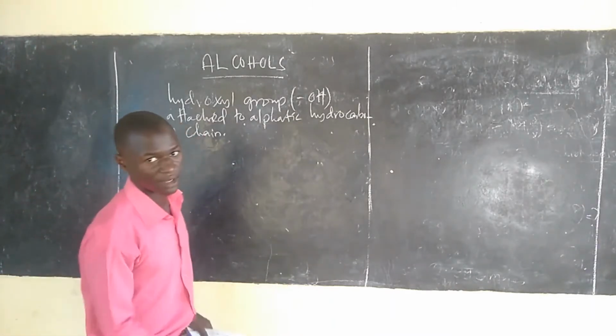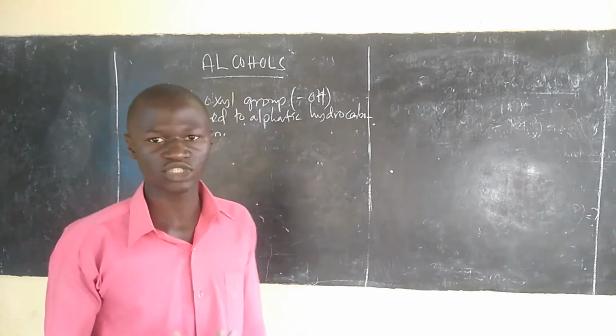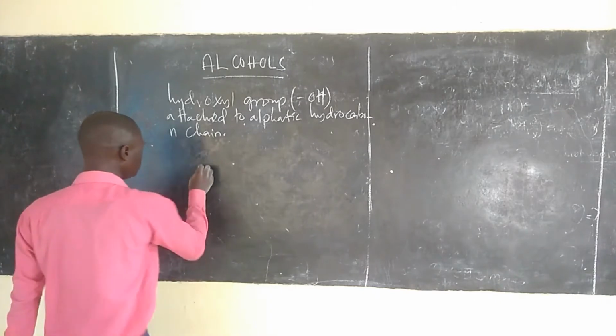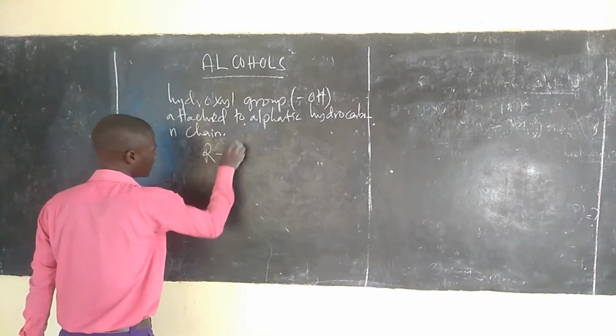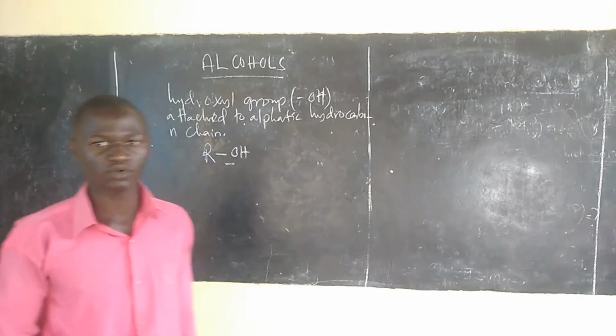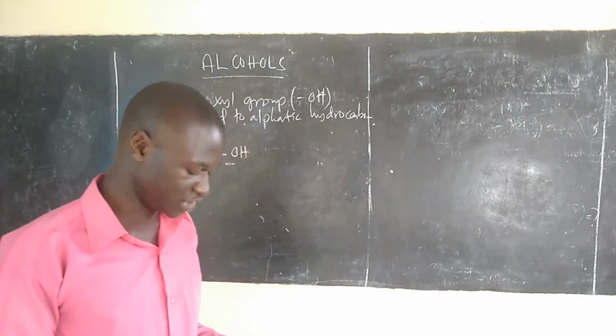So if we have a hydroxyl group attached to an aliphatic hydrocarbon chain, it forms what we call an alcohol. So alcohol is simply represented by ROH. That's how alcohol is represented, ROH.